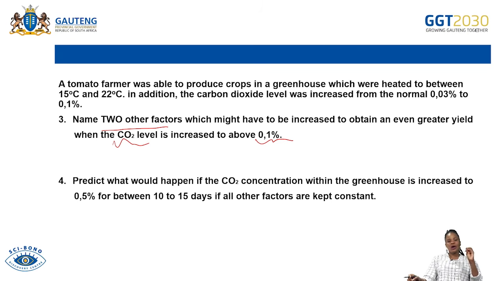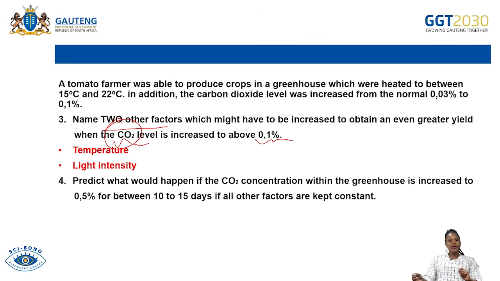Here you are going to talk about other factors that increase the rate of photosynthesis, except for the one that is already provided to us. Don't forget that that will be your light intensity as well as temperature. So that is how you are going to answer that question.